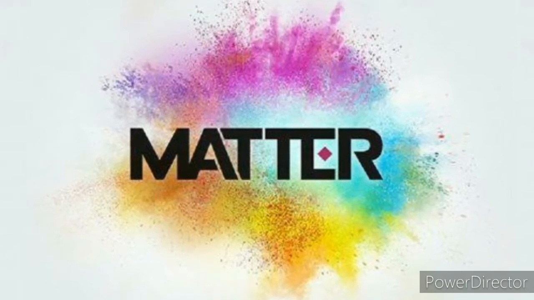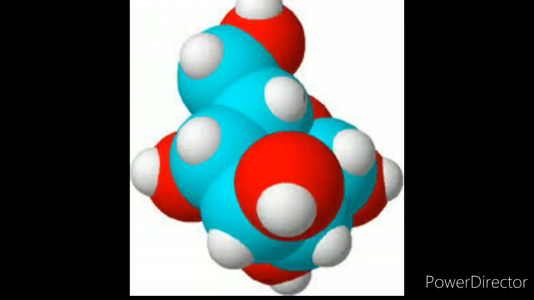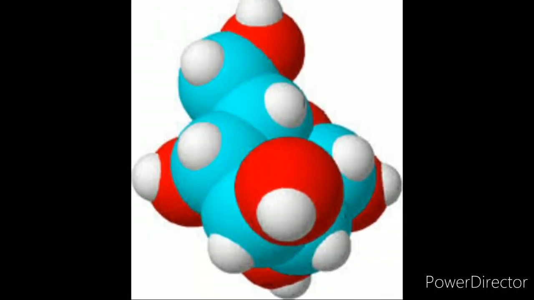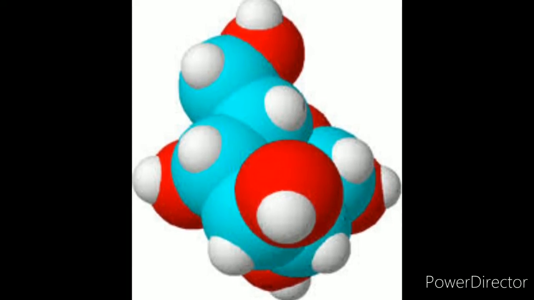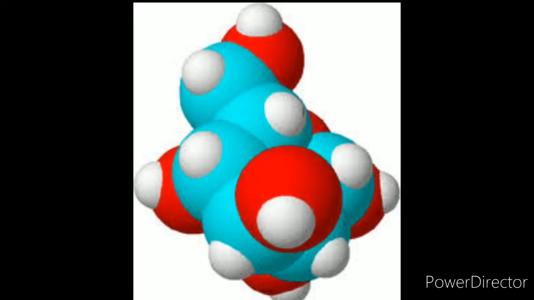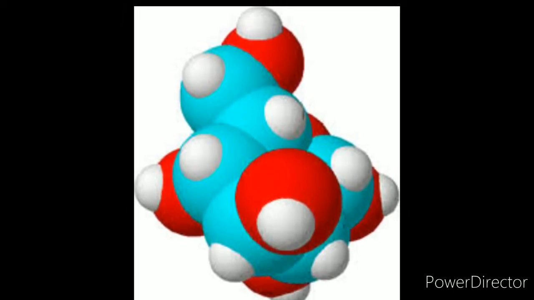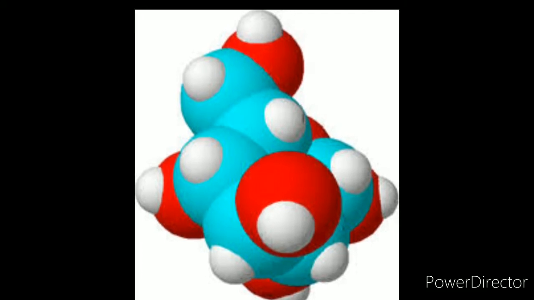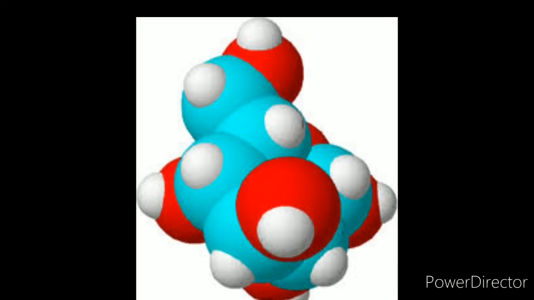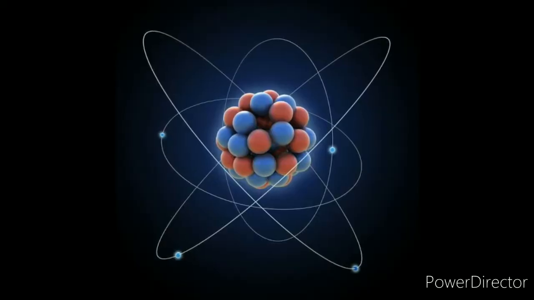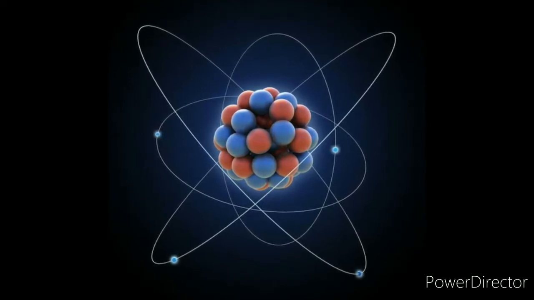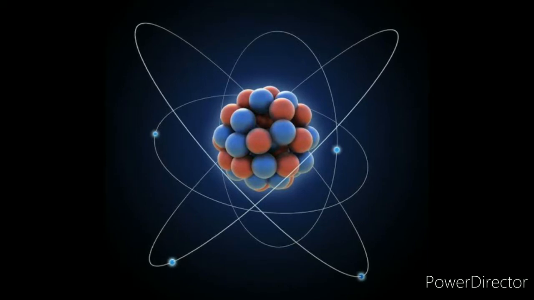So students, all matter is split into tiny units that are not visible with the naked eye, and these are called molecules. Yes, all matter is made up of these tiny particles called molecules. Now another question comes to mind: what are molecules made up of? So these molecules further split into minute particles called atoms. These are also known as the building blocks of matter.